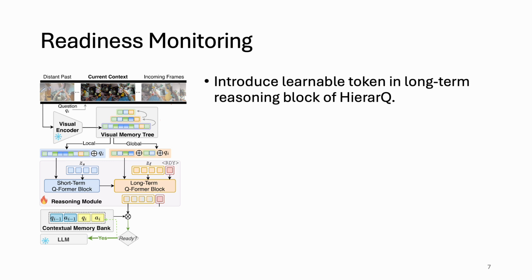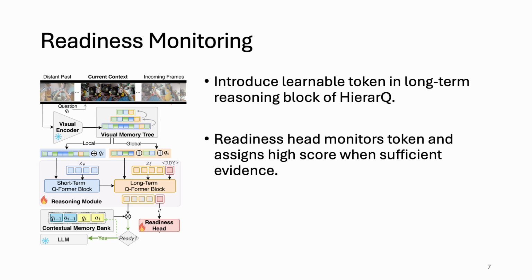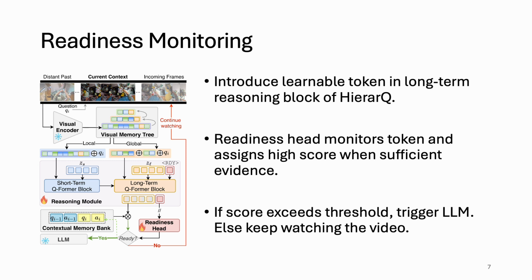Thus, we introduce a learnable readiness token in the long-term reasoning block of the reasoning module. It looks at how the reasoning representation evolves over time, and an MLP head monitors this token and measures a score. Whenever that score exceeds a certain threshold, the LLM generates the answer. Otherwise, the model keeps watching the video for more evidence to appear.